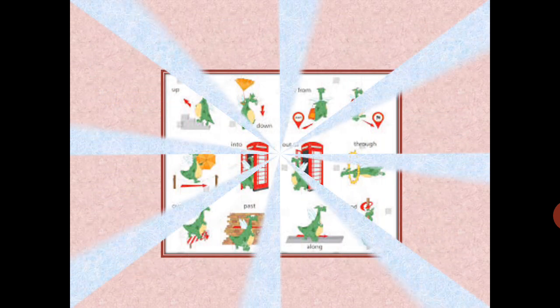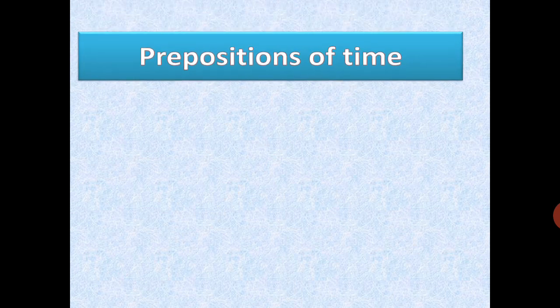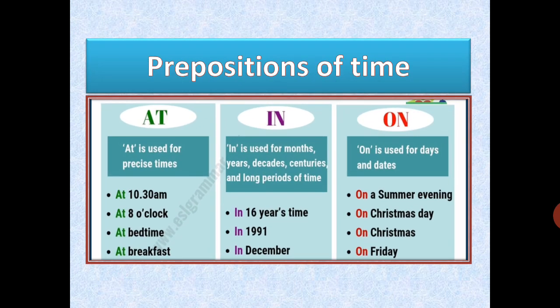Clear? Now moving forward with some more examples of prepositions of time, because they indicate the time, hence they are called prepositions of time. For example, at, in, on, they are the major prepositions of time.